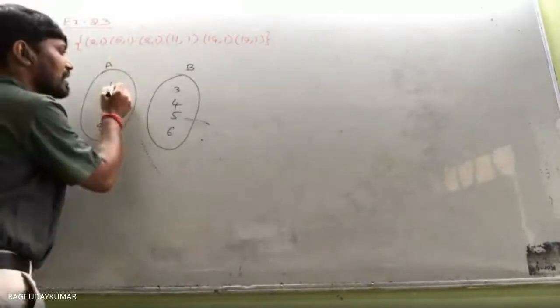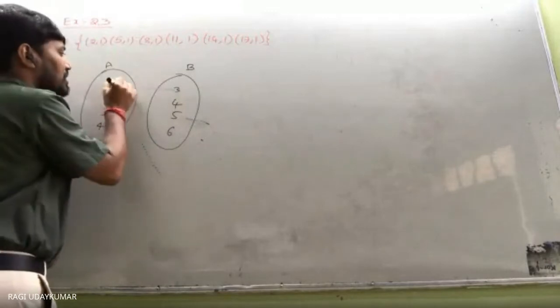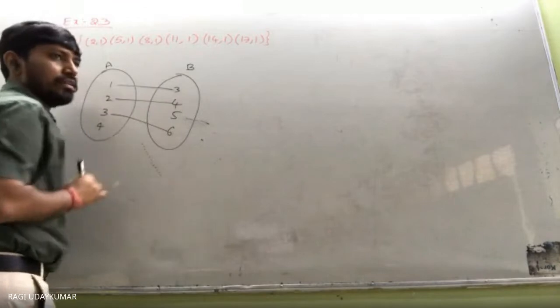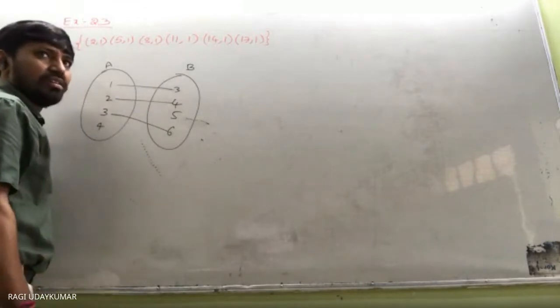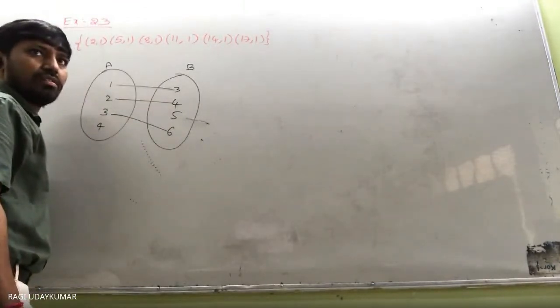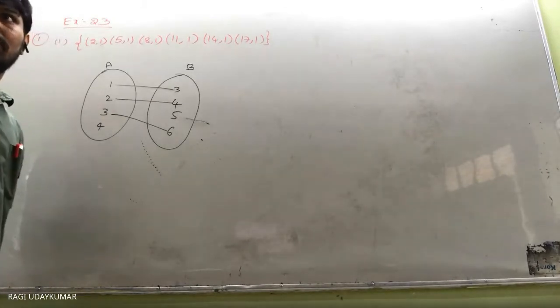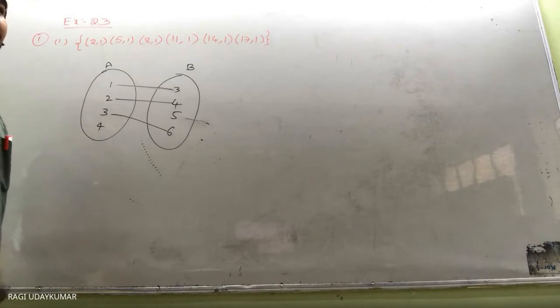Suppose I give you one example, here to here, here to here, here to here. Whether it is a function or not? No, it's not a function. Why?